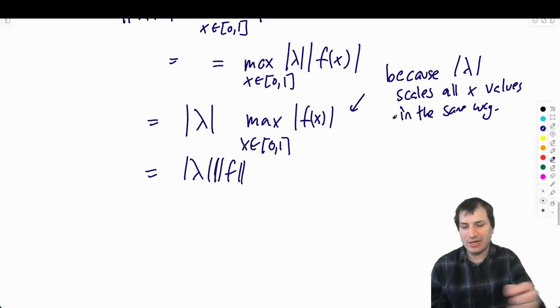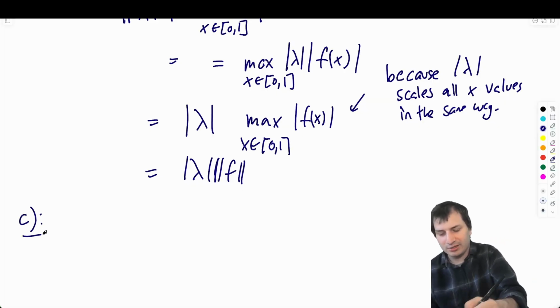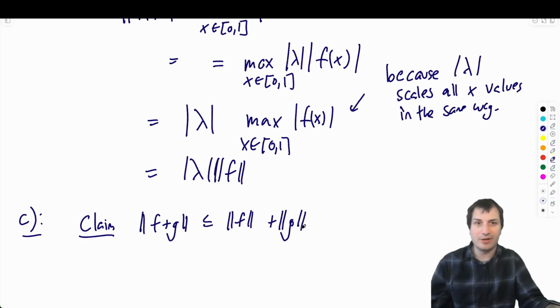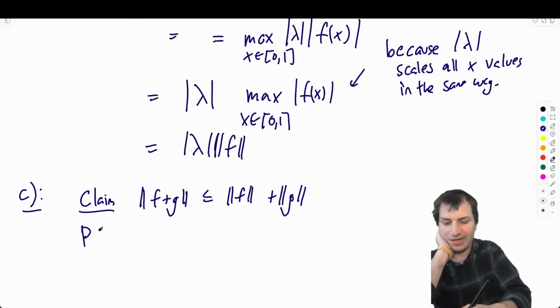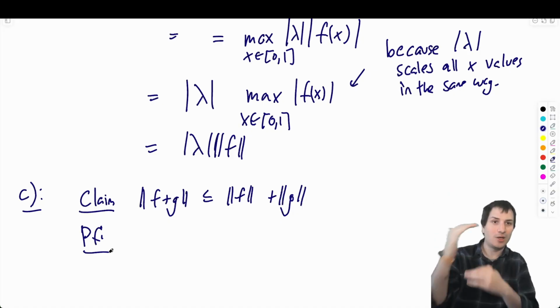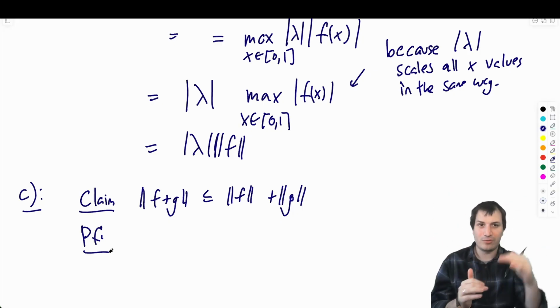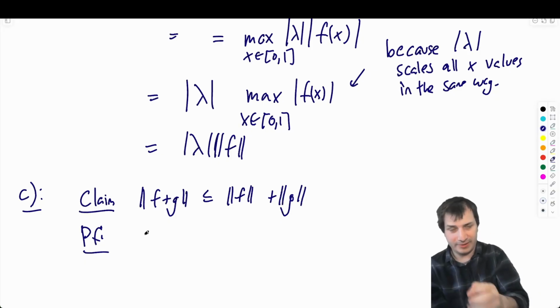Okay, last but not least, we got the triangle inequality. And the triangle inequality says, claim: the norm of f plus g is less than or equal to the norm of f plus the norm of g. Very nice. Okay, and again, I'm going to start with a chain of equalities. And if you have a chain of inequalities and you've decorated it with the right explanations for the right lines, that is a perfectly good, clear proof.